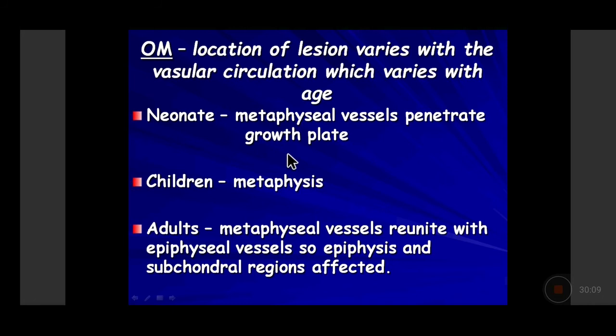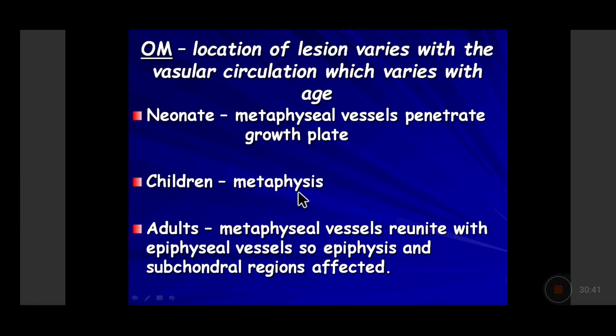They will also penetrate the growth plate, and so much of the pus which is being formed, along with the bacteria, the neutrophilic infiltrate and exudate, will also damage the growth plate formed of cartilage, and the child will grow with a bone of that side smaller in size because the growth is not occurring properly at that side. So there will be growth abnormality when this child grows up if there is destruction of the growth plate.